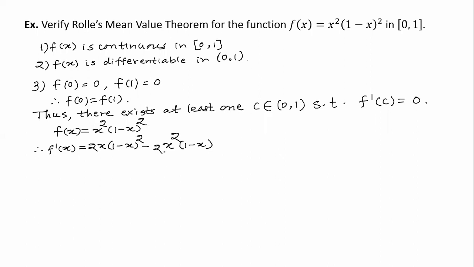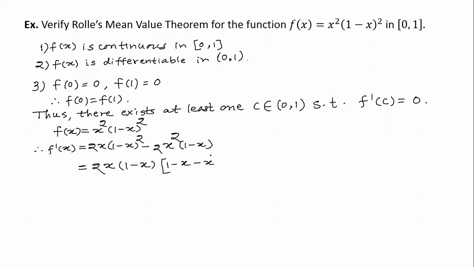So again you can simplify this. You can write this as 2 into x is common, into (1 − x) is also common. What will be remaining? 1 − x, and from this minus x.